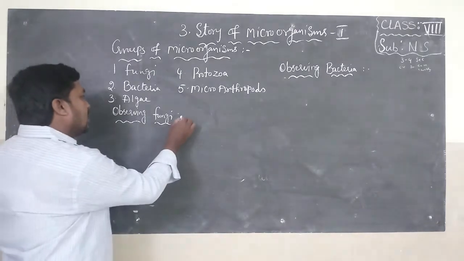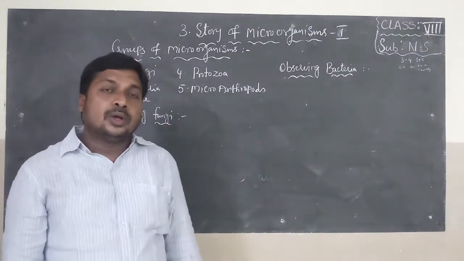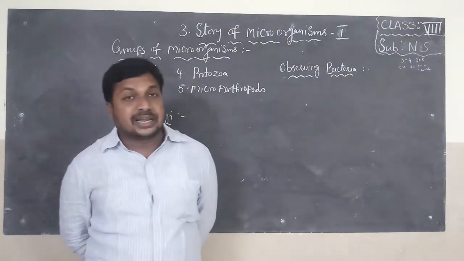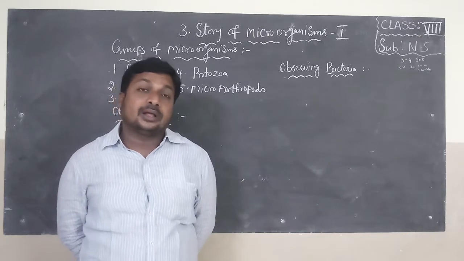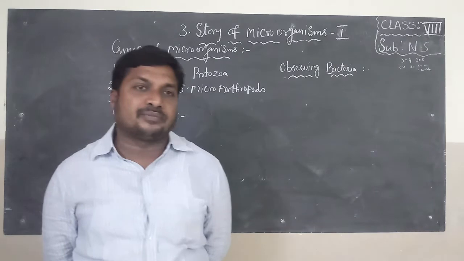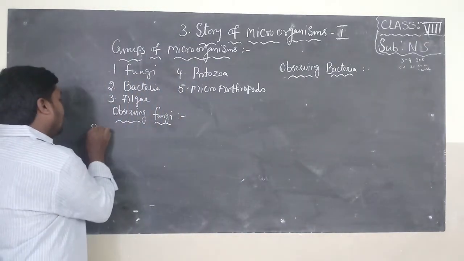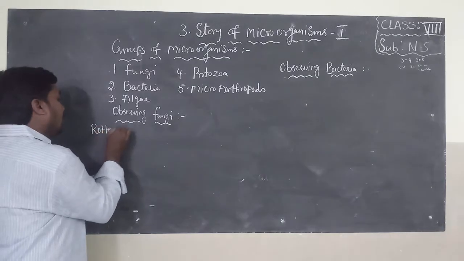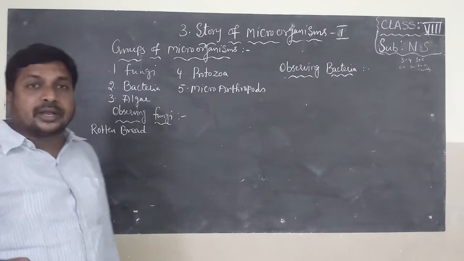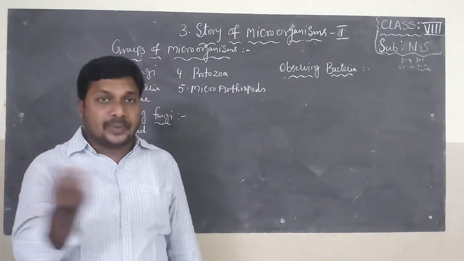First, I will explain how to observe fungi. Observing fungi. If you observe food items like vegetables and fruits, after you keep them outside, they become rotten. Take one spoiled bread. On it we can find a black velvety growth.